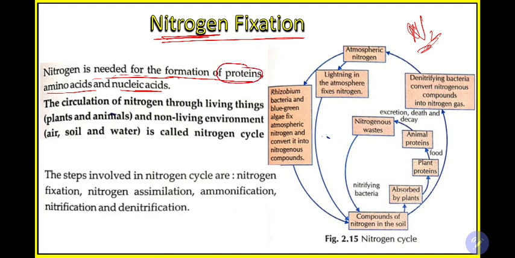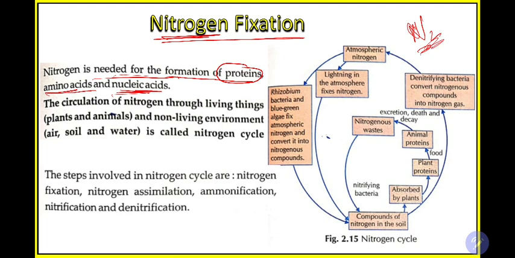We know proteins are the building blocks of our body, body building nutrients, and for protein nitrogen is essential, and protein is formed from amino acids, so again nitrogen is essential. Nucleic acids such as DNA and RNA, we all know DNA is the main thing in our body, so for DNA and RNA also nitrogen is essential. So these are the basic reasons why we need nitrogen.